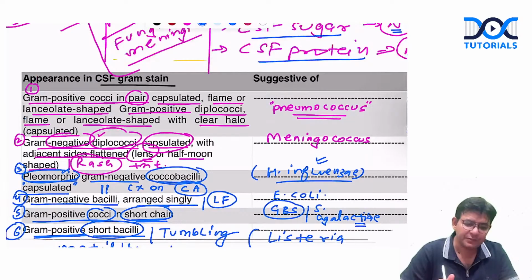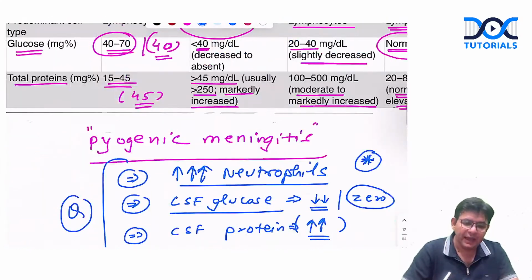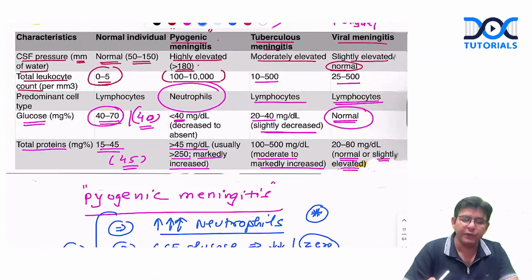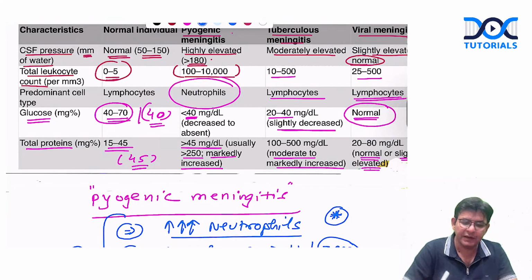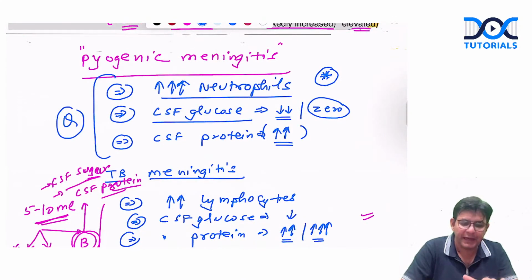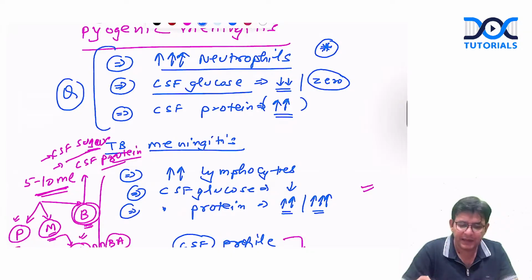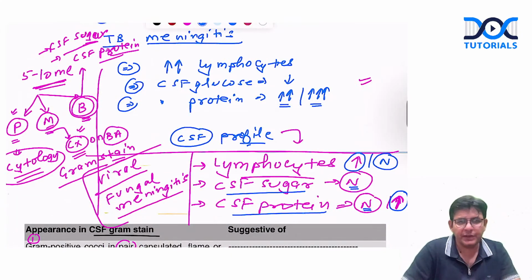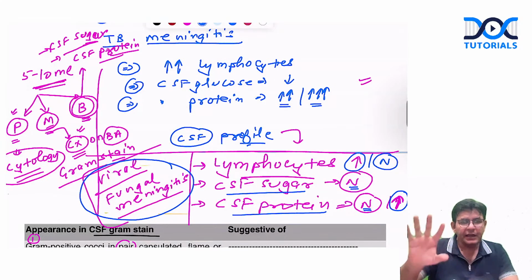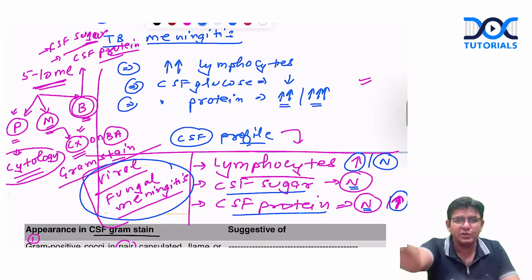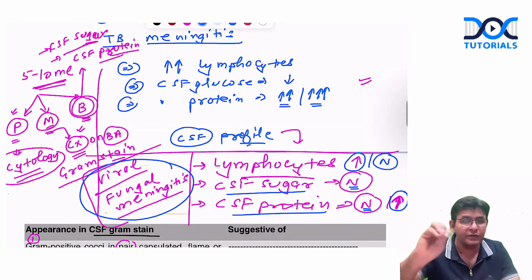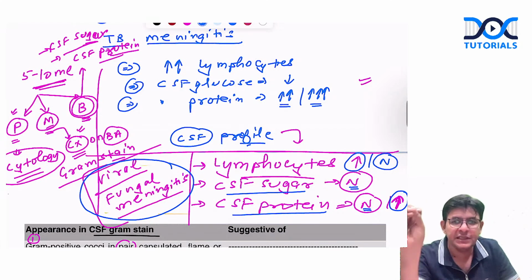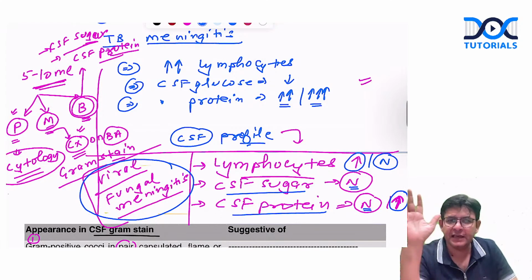Is it fine? This particular table and this particular table, if you are able to get these. That is, the pyogenic meningitis and TB meningitis one, and this one, where the lymphocytes are increased or normal, that is regarding viral and fungal meningitis. If you write these two things also, whenever the question of meningitis comes, along with those two signs, Brudzinski and Kernig sign, your work is done.